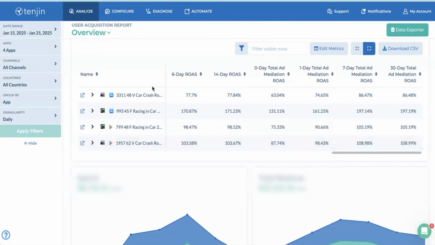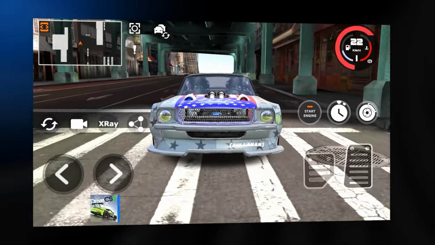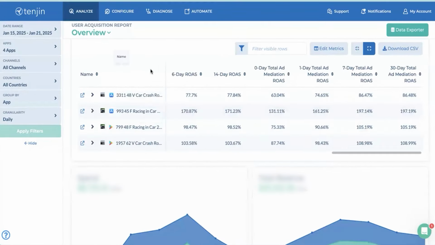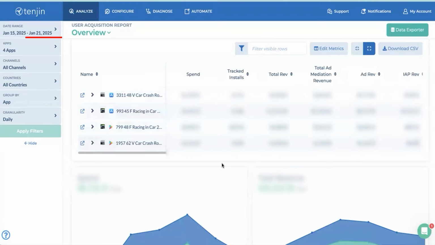Now, I'd like to draw your attention to the fact that I have displayed our two games on the screen. Both are racing games that are currently in active acquisition. These are Car Crash Royale and Racing in Car 2021. Right over here you can clearly see 4 subdivisions. These are Android and iOS. Both Android and iOS are in active acquisition. I am just showing you data from the past week.